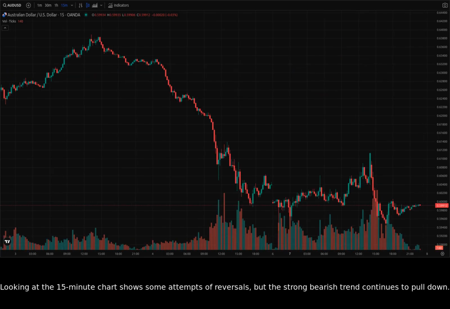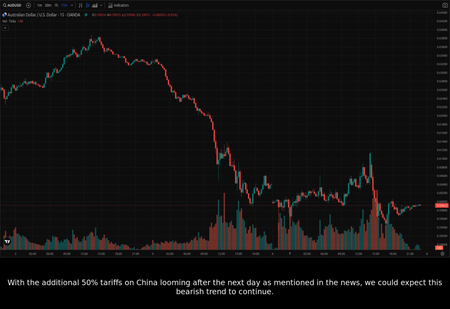Looking at the 15-minute chart shows some attempts of reversals, but the strong bearish trend continues to pull down. With the additional 50% tariffs on China looming after the next day as mentioned in the news, we could expect this bearish trend to continue.